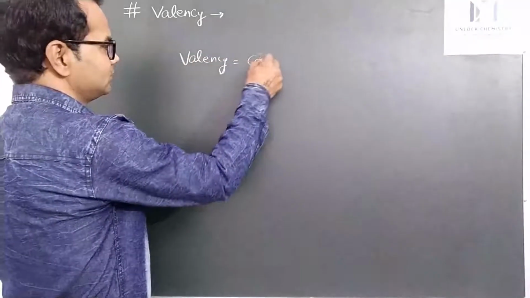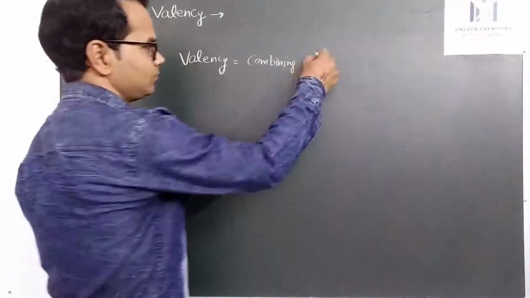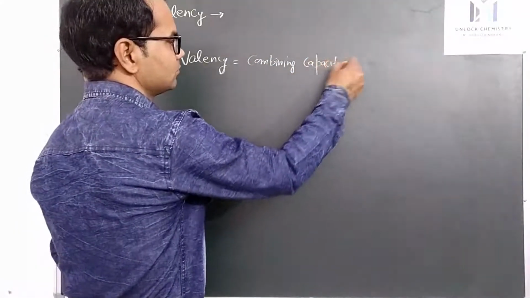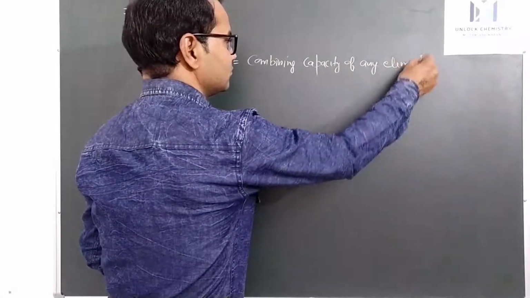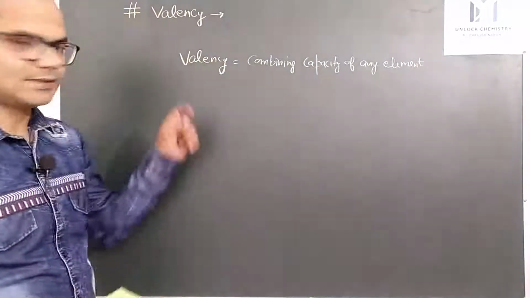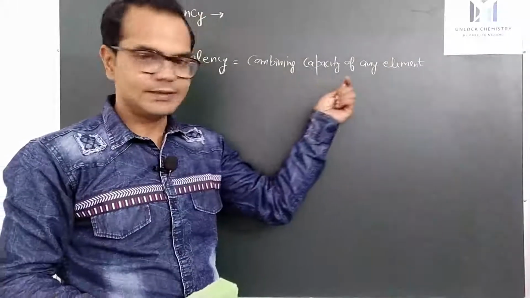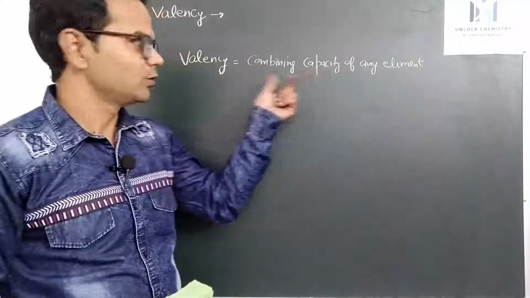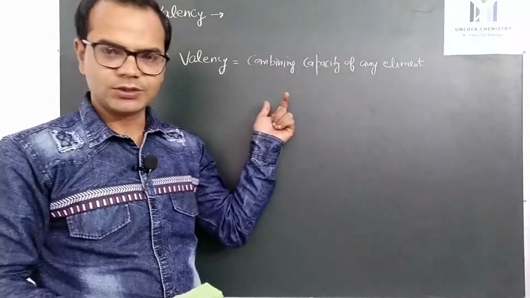Valency is the combining capacity of any element. And why does an element combine? To complete its octet, to have 8 electrons in its outermost shell.